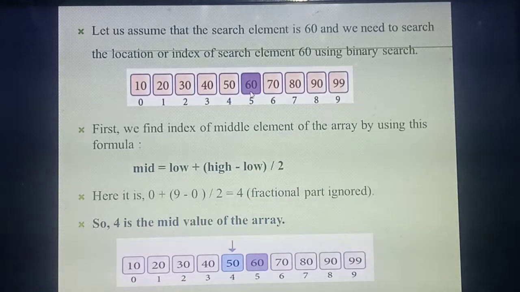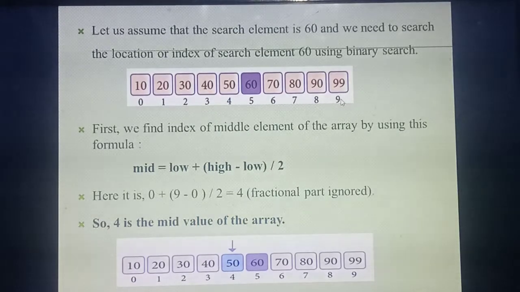To find the middle element, what's the formula I said? Middle element means total number of elements divided by 2. How many elements are there? 10 divided by 2. What answer will you get? 5. Fine, maybe you can take it like that also. Don't think 9 elements are there, because the index always starts from 0.